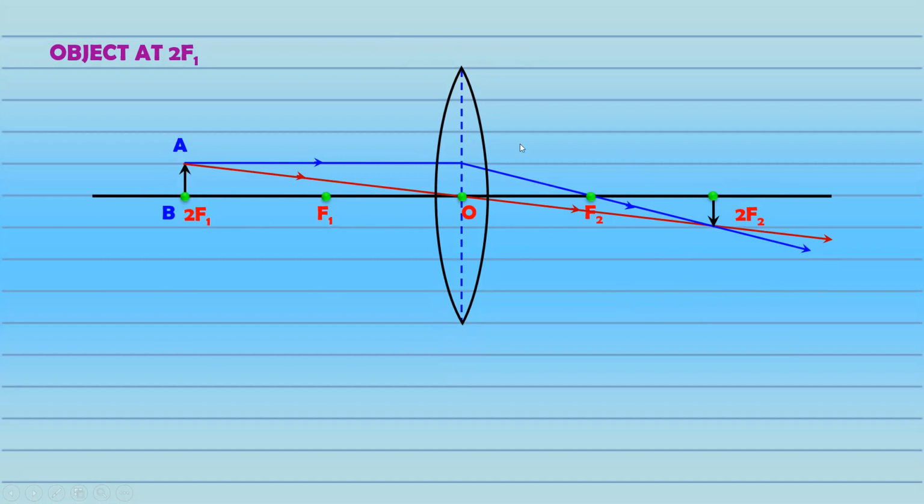Again in this case, if you only draw the diagram, you'll get only 50% of the marks, right? We name the image as A dash B dash. Similarly, we have to write the position of the image, which is nothing but at 2F2.